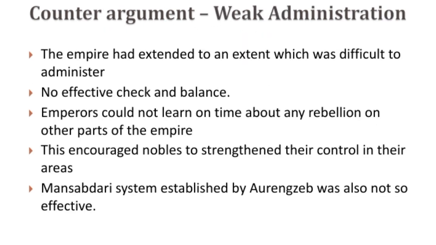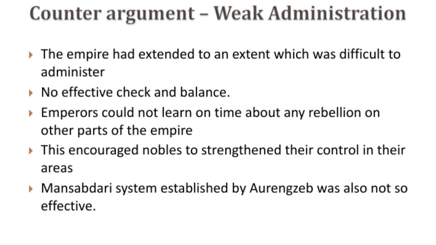Also, there was one more reason for the decline of Mughals, and you will write it as a counter argument that the administration was quite weak because of the extension. The empire had extended to an extent which was difficult to administer because there was no media at that time, there was no effective check and balance. Emperors could not learn on time what was going on the other side of the empire because it was too huge to monitor.